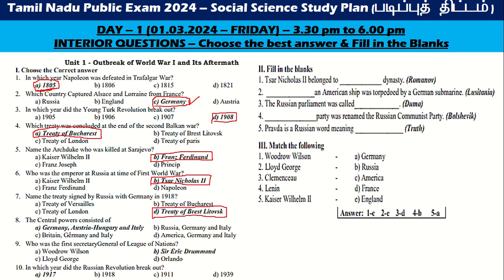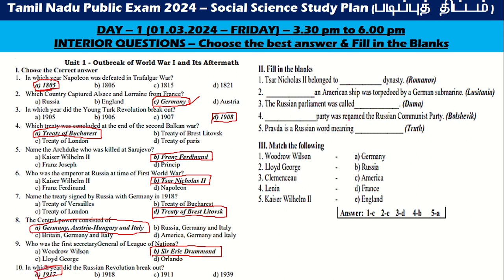Then the Central Powers consisted of Germany, Austria-Hungary, and Italy. Then who was the first Secretary General of the League of Nations? Sir Eric Drummond. Next, which year did the Russian Revolution break out? 1917.